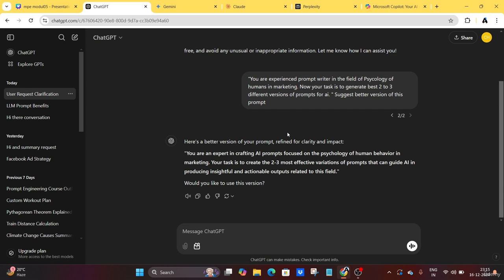Okay, so the output also depends upon the model that you are using. Like ChatGPT has some 3.5 Turbo, 3.5. In that case, you cannot get the best output. But if you use ChatGPT 4, ChatGPT 4 Turbo, you can get the best output from that. It also depends on the model that you are using.